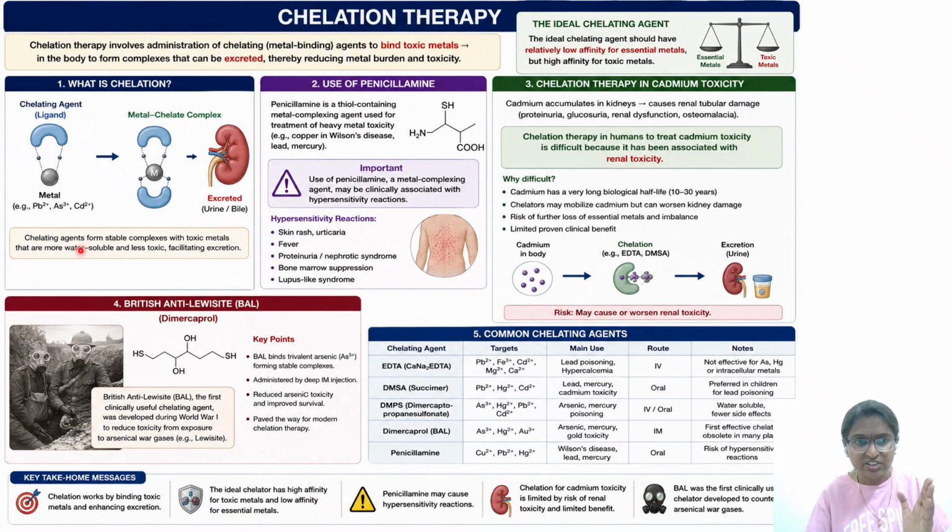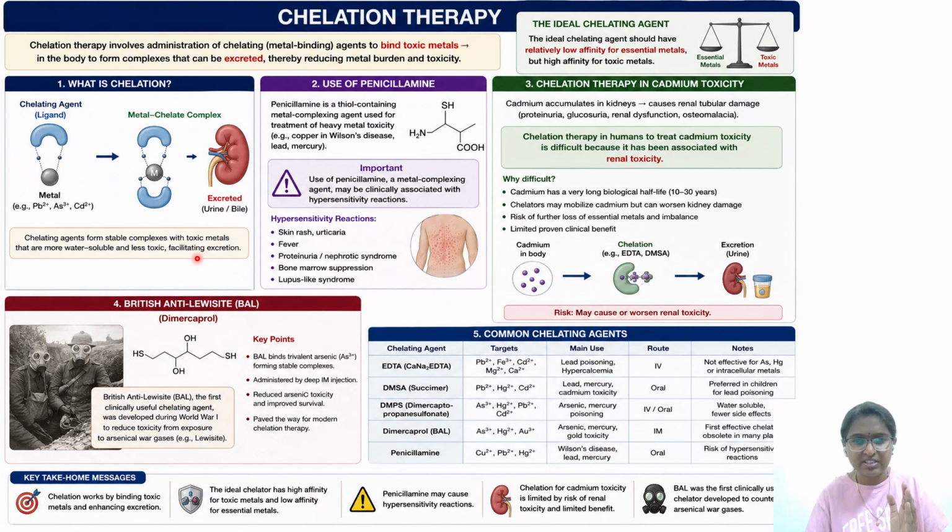So chelating agents form stable complexes with toxic metals that are more water soluble, less toxic, facilitating excretion. So it should be hydrophilic. If this complex is a ligand complex, it has to be excreted through the kidney, which means it should not be lipophilic. It should be hydrophilic. Then only it can be excreted through either urine or through bile from the kidney. This is the first option that we have discussed.